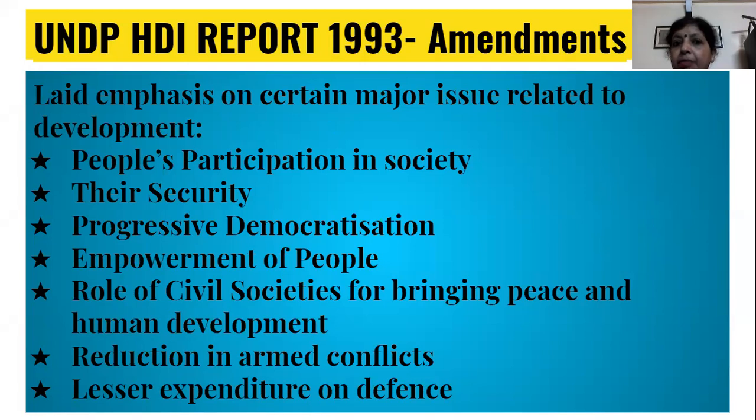So people's participation in society is given utmost importance in terms of human development. People should be free to voice their opinion. They should have the right to participate in the society. Now participation can be in various terms.